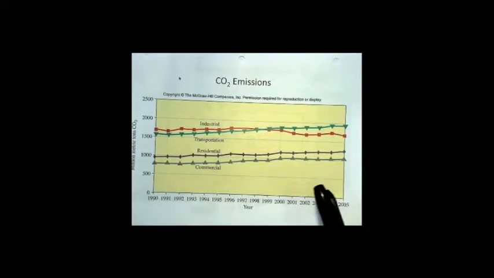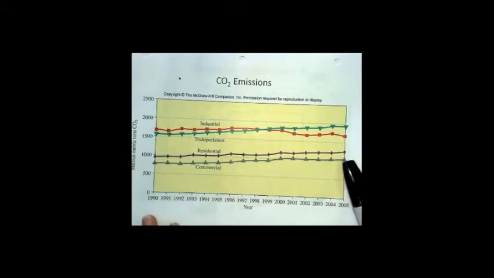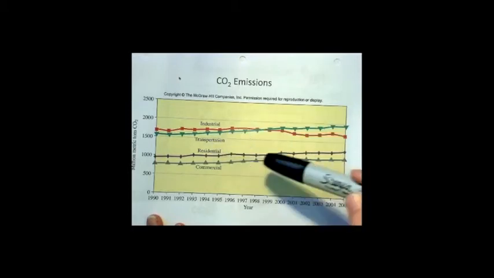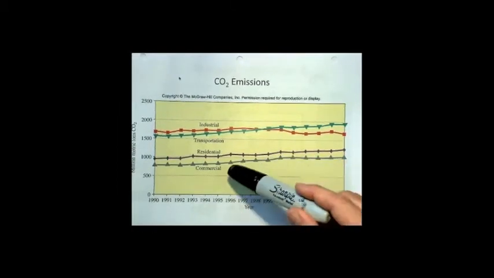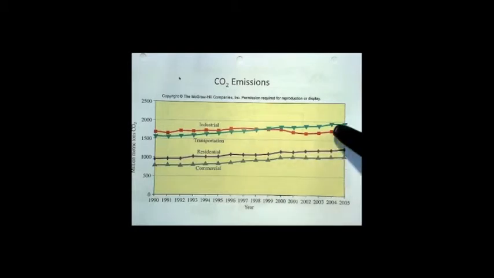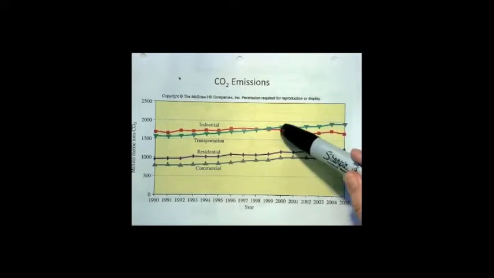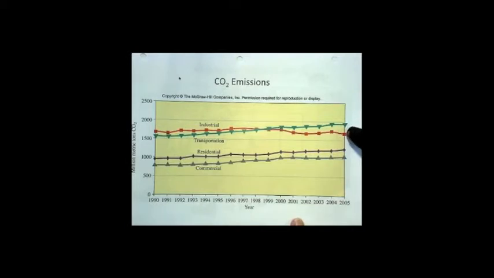Over time, what you see is that it's gradually increasing from 1990 to 2005, gradually increasing in every sector except for industrial. But the transportation, that's like from cars and trucks, residential, commercial, mostly power usage, is from power plants, which emit carbon dioxide. And what you can see is the industrial has come down, but everything else has gone up. And part of the reason why the industrial is probably coming down is the pressure from governments on businesses to try to limit their emissions. We'll talk about that a little bit later.